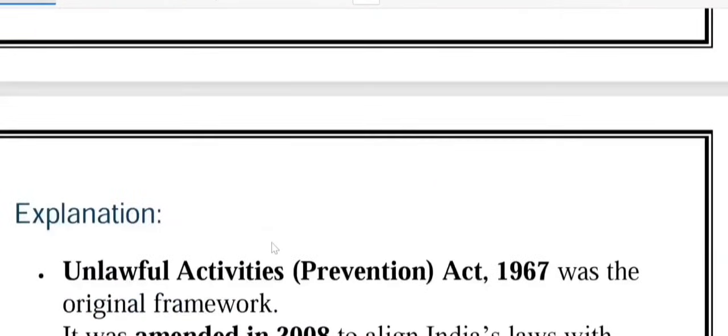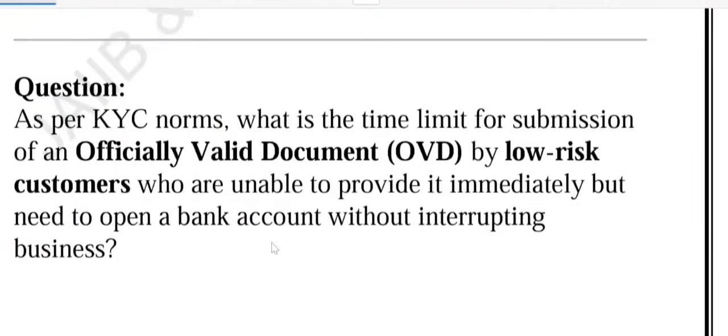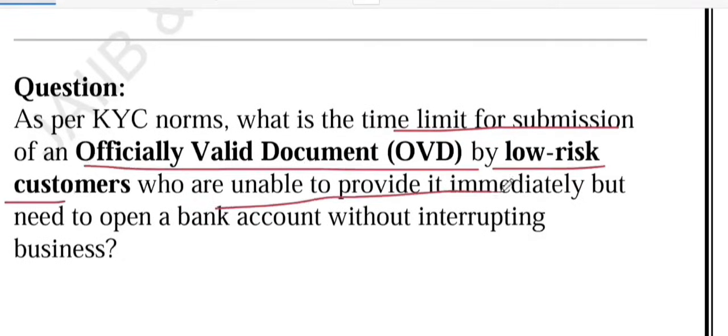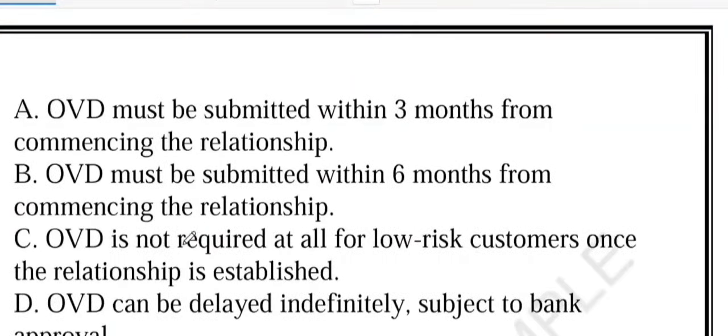Now, let's see the last question of today's session. As per KYC norms, what is the time limit for submission of an officially valid document by a low-risk customer who is unable to provide it immediately but needs to open a bank account without interrupting business? Option A, it must be submitted within 3 months from commencing the relationship. B, within 6 months from commencing the relationship. C, it is not required at all for a low-risk customer once the relationship is established. And D says it can be delayed indefinitely subject to bank approval.